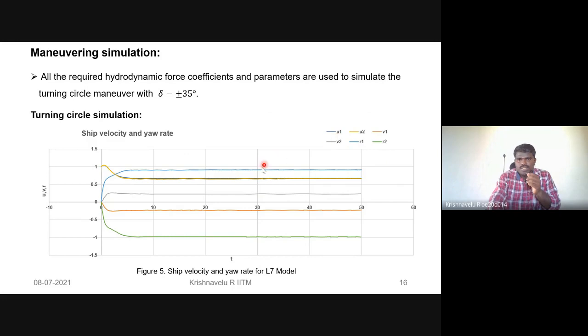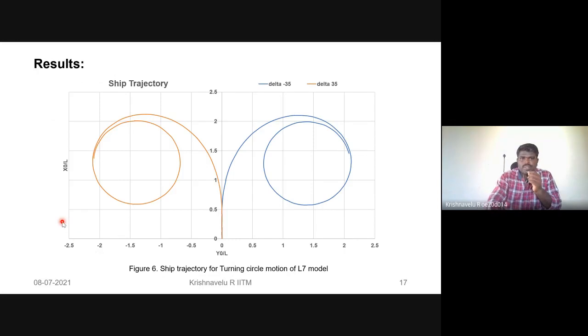This figure shows the ship velocity and yaw rate for the L7 model only. U1 is the surge velocity when the ship moves to the starboard side, with delta equal to minus 35 degrees. U1 and U2 are similarly close. Next, V1 and R1 show the sway velocity and the yaw rate for the starboard side, and similarly V2 and R2. Then we give the result of the ship trajectory for the L7 model.